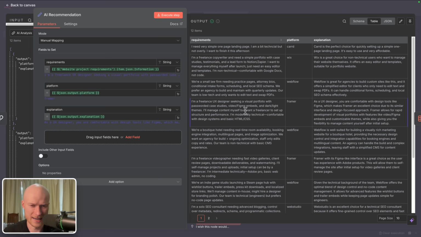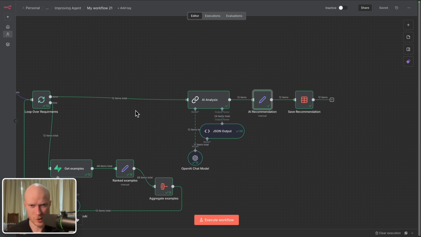Or here for this freelance UX designer, I'm not exactly sure what it recommended here. I think it recommended Webflow, but now it recommends something else. It recommends Framer because Framer is a web design tool that is very close to the design tools that designers use. So I think that's a much better recommendation here. So you can see just by individually loading very relevant examples into this AI for each requirement, we can massively improve the success rate of our AI systems, of our AI automations, and also AI agents, by the way.